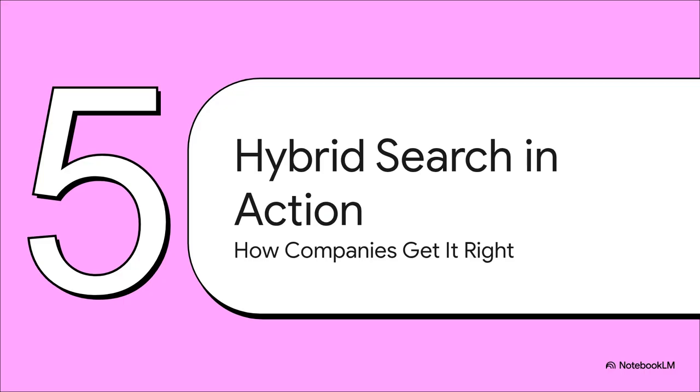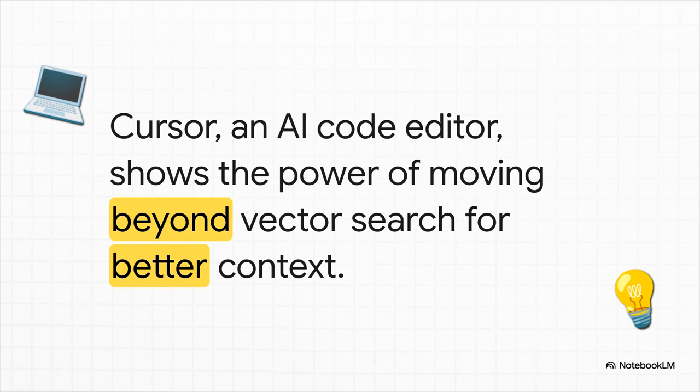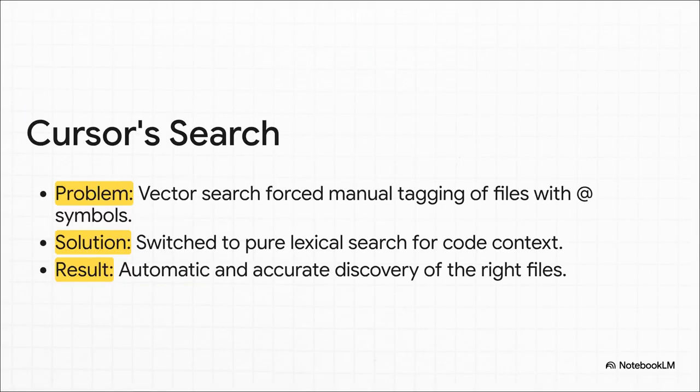And look, this isn't just some academic theory. Big, leading companies are already using this toolkit approach in the real world, and the results are pretty incredible. Let's take a look at our first case study, Cursor. It's an AI code editor the developers absolutely love. Now, when Cursor first came out, it was all in on vector search, and honestly, it was kind of a pain to use.